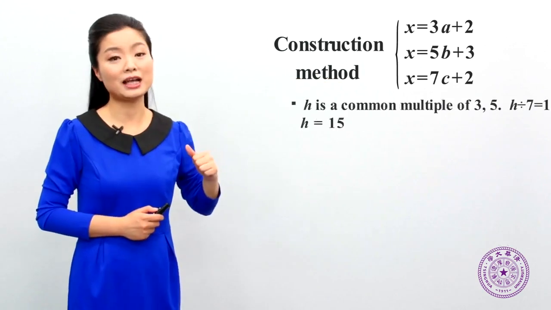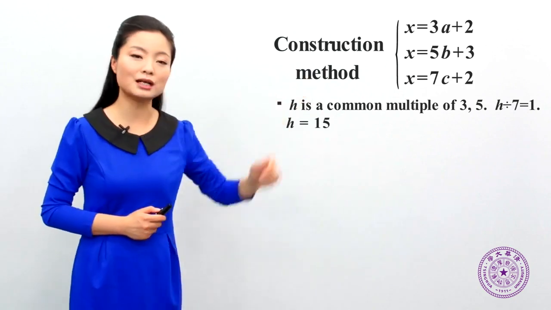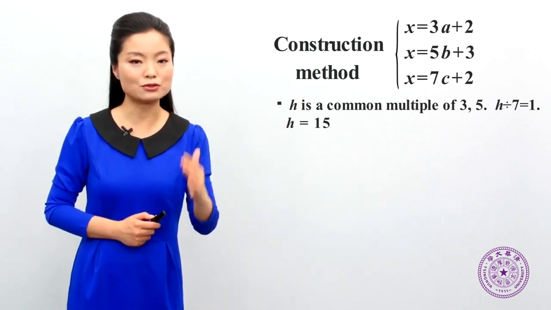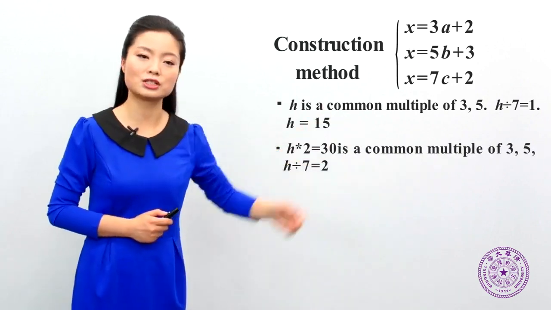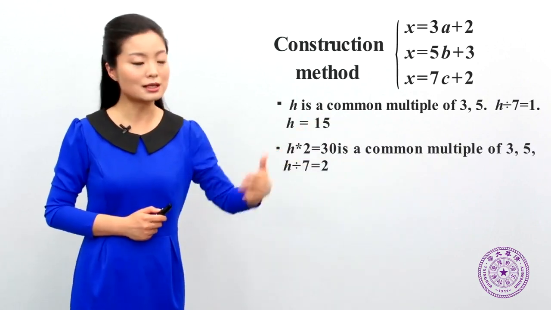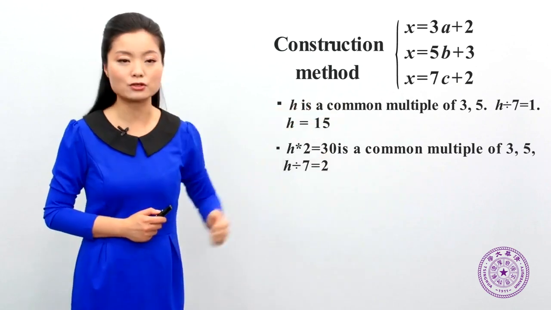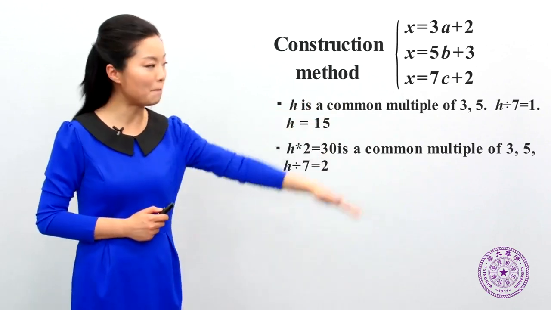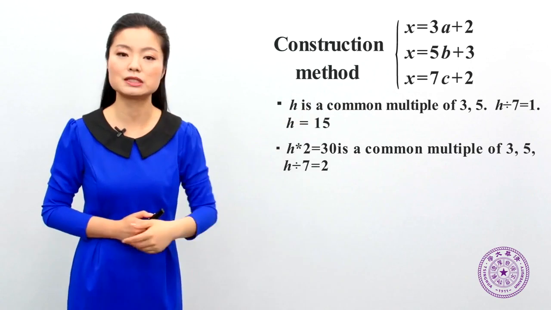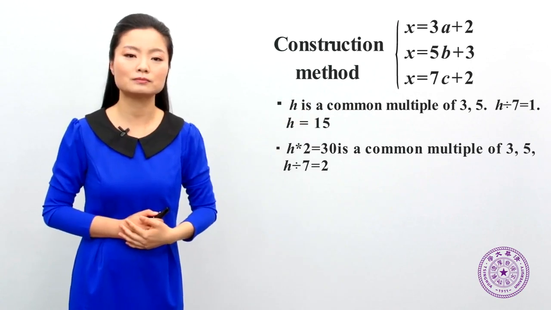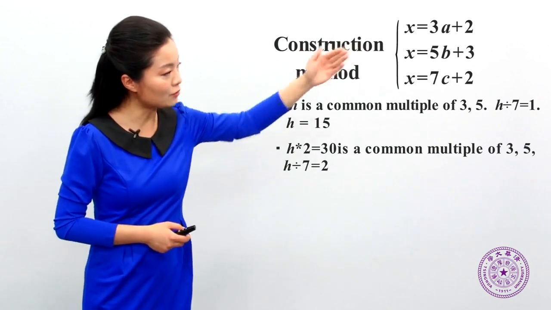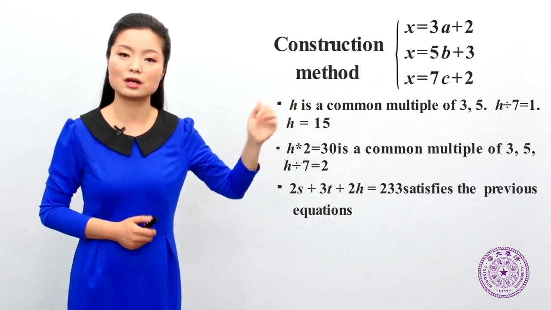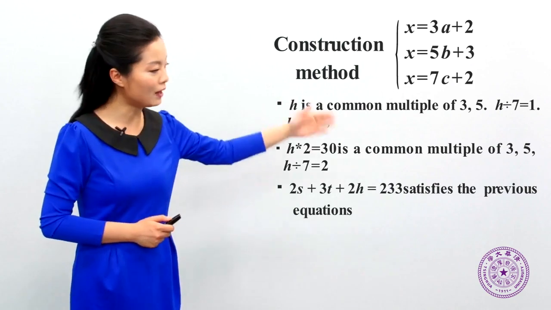Then I could keep calculating h, which is a common multiple of 3 and 5, and divided by 7 leaves 1. This time we have h times 2 equal to 30, which is a common multiple of 3 and 5, and it satisfies the third equation, which is 7c plus 2. So now I want to construct a number which divided by 3 leaves 2, divided by 5 leaves 3, divided by 7 the remainder is 2.